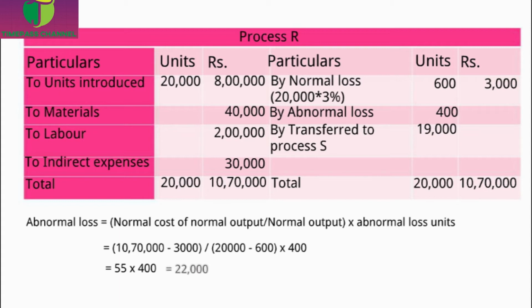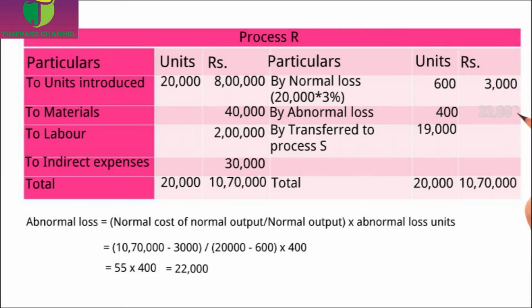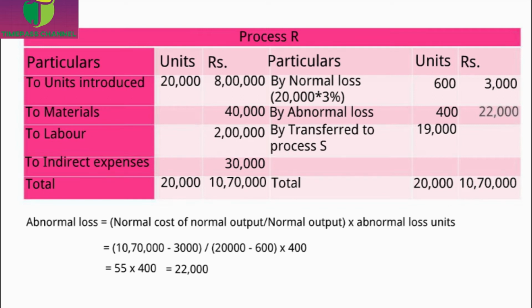This normal cost is nothing but the debit side of your account, that is 8 lakh plus 4 lakh, 2 lakh plus 30,000, which is 10 lakh 70,000. That should be subtracted by the normal loss value 3,000. That is the normal cost of normal output, and the normal output is nothing but the 20,000 debit side units minus normal loss of 600 units, and it should be multiplied by 400 units, the abnormal loss units, and it gives 55 rupees per unit, and for 400 units it is 22,000. So abnormal loss value is 22,000.